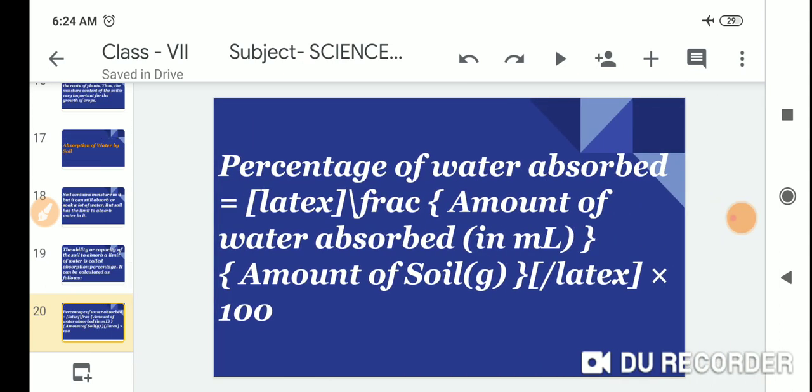Percentage of water absorbed equals the amount of water absorbed in ml divided by the amount of soil in grams, into 100.